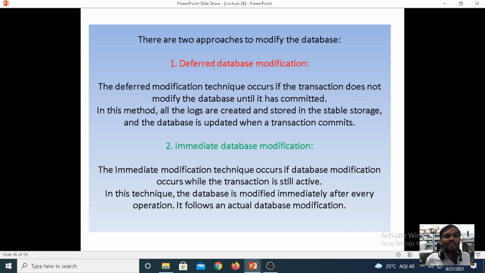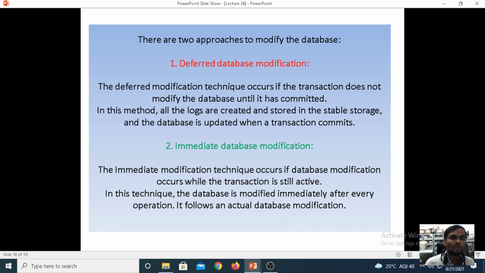Under deferred database modification, the technique occurs if the transaction does not modify the content until commitment. It is possible under deferred database modification. In this technique, all the log files are created and stored under the stable storage. The database is updated when the transaction is committed.